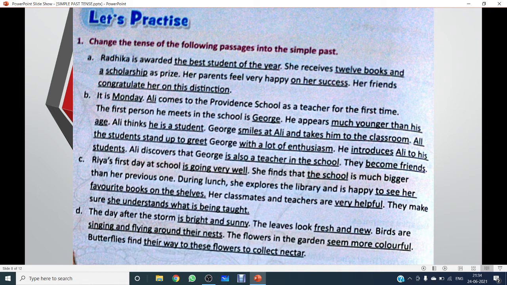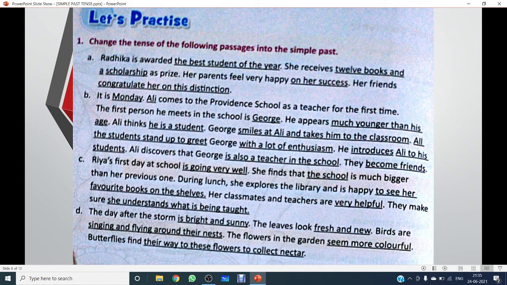Now, number B there. It was Monday. Ali came to the Providence School as a teacher for the first time. The first person he meets in the school is George. He appeared. The first person he met in the school is George. Met. He appeared much younger than his age.